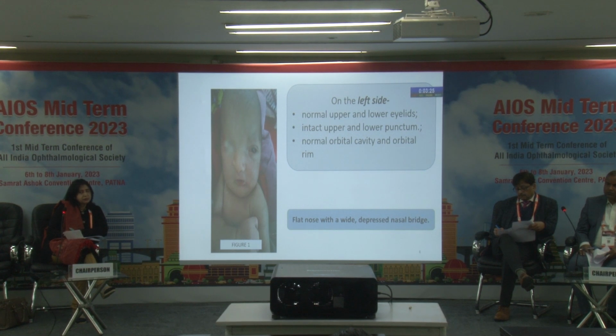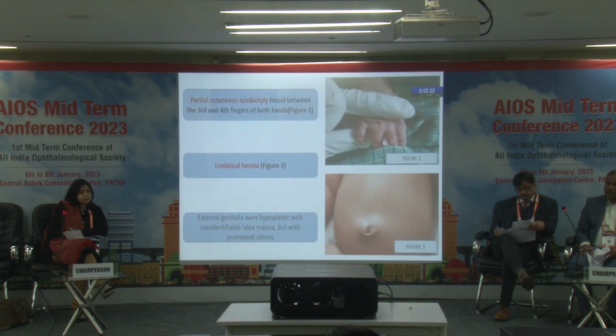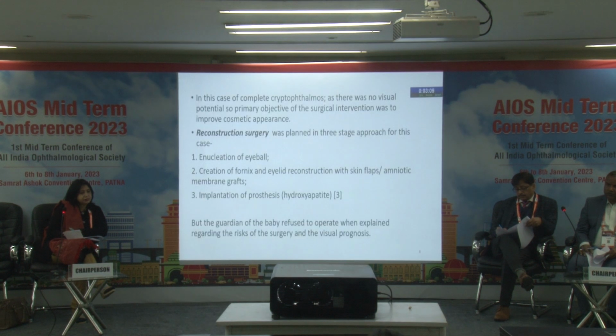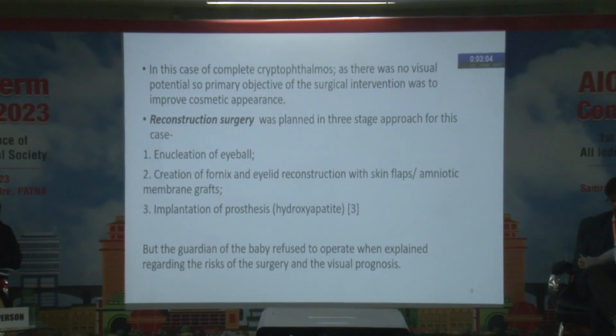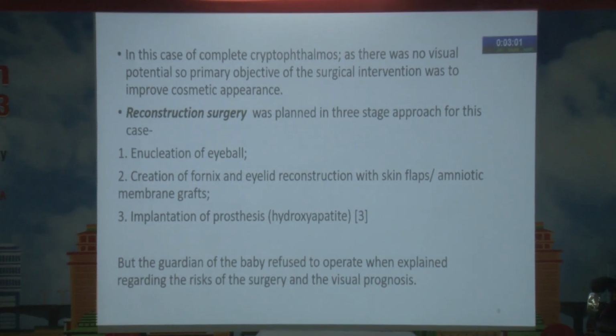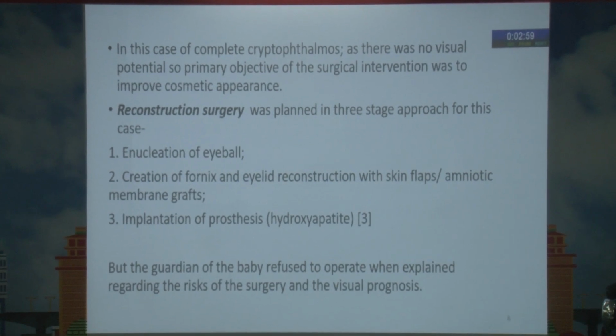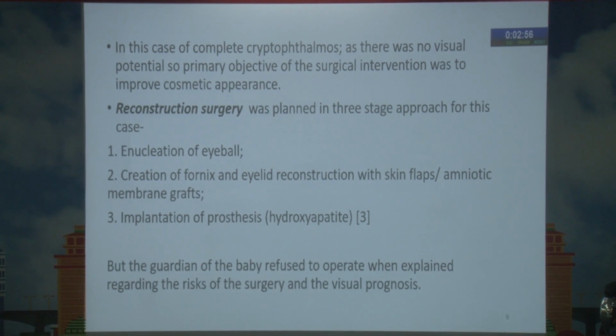On further examination, a flat nose with a wide depressed nasal bridge was found, with partial cutaneous syndactyly between the third and fourth fingers of both hands, associated with umbilical hernia. The external genitalia were hypoplastic, with non-identifiable labia majora and a prominent clitoris. Reconstruction surgery was planned in a 3-stage approach: enucleation of the eyeball, creation of fornix and eyelid reconstruction with skin flap, and implantation of prosthesis. But the guardian of the baby refused surgery when explained the risks and the visual prognosis, as it was complete cryptophthalmos and the visual prognosis was poor.